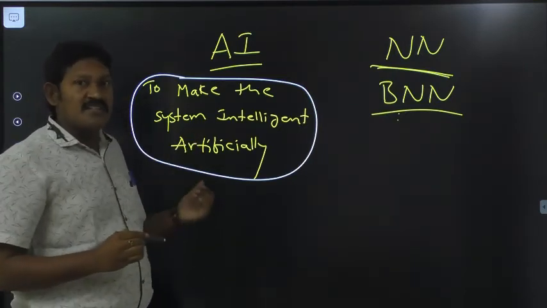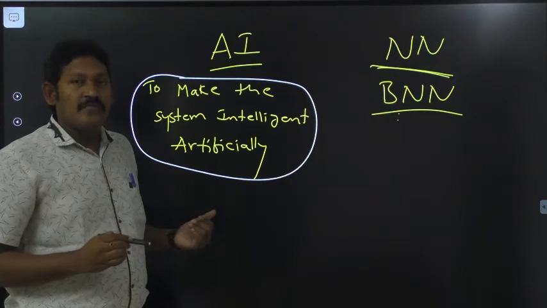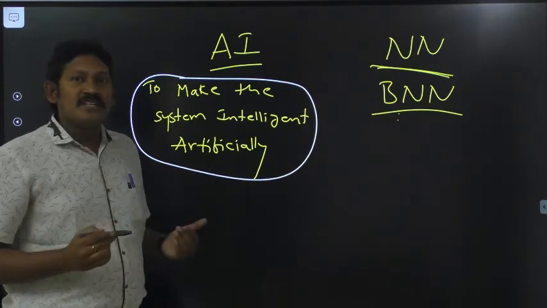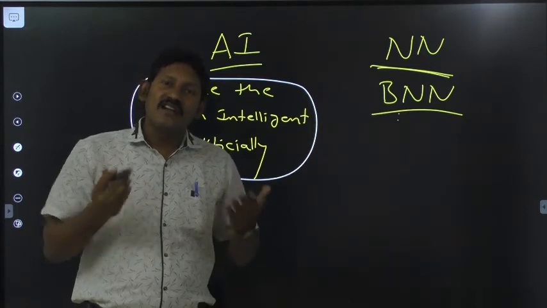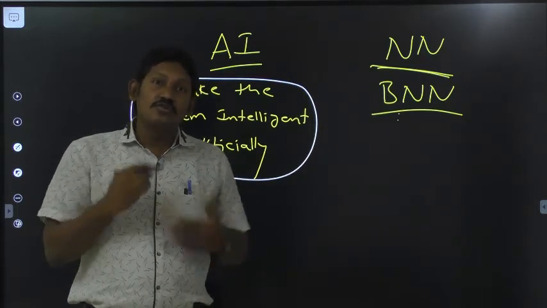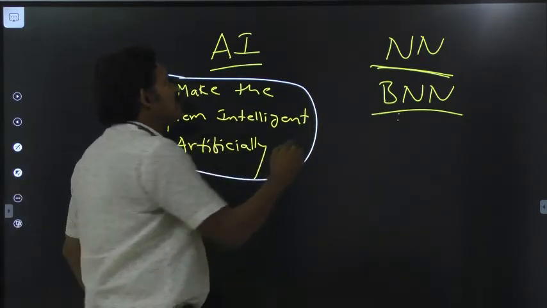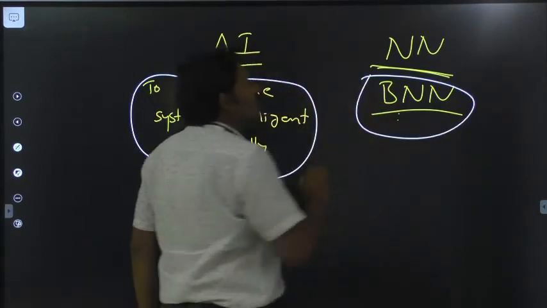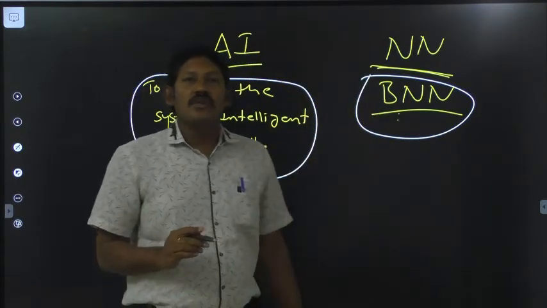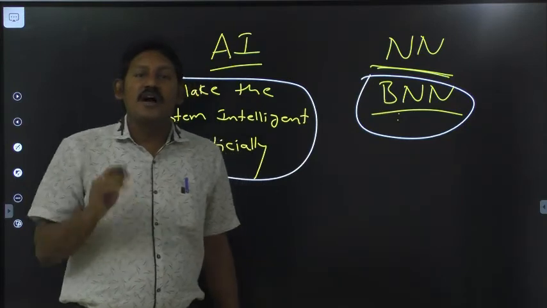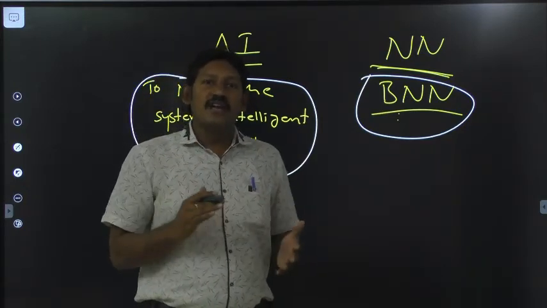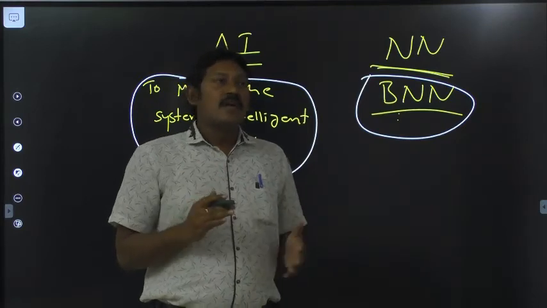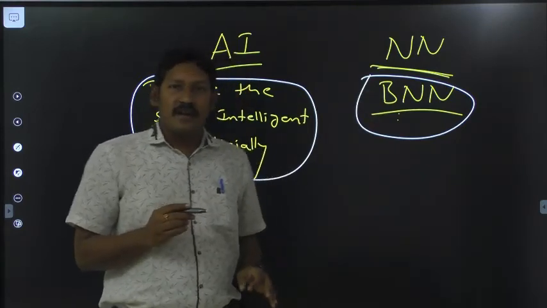Making the system intelligent means it should act like a human, think like a human, act rationally, and think rationally. In order to do that, first they started studying the biological neuron. How the human brain is working, how the human neurons are working, and how many neurons there are inside the human brain. Like that they started studying the BNN.